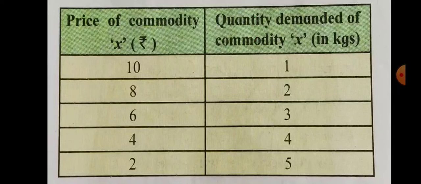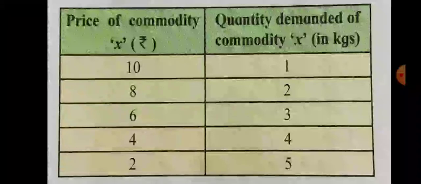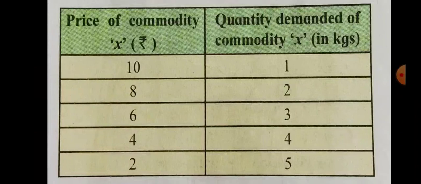Let us see this individual demand schedule. Two columns are given. In the first column, price of commodity X in rupees is given, and in the second column, quantity demanded of commodity X in kilograms is given. Let us see, at price rupees 10, quantity demanded is 1 kilogram. When price falls to rupees 8, quantity demanded rises to 2 kilograms. Again, when price falls to rupees 6, quantity demanded rises to 3 kilograms. Again, when price falls to rupees 4, quantity demanded rises to 4 kg. And finally, when price falls to rupees 2, quantity demanded rises to 5 kilograms.